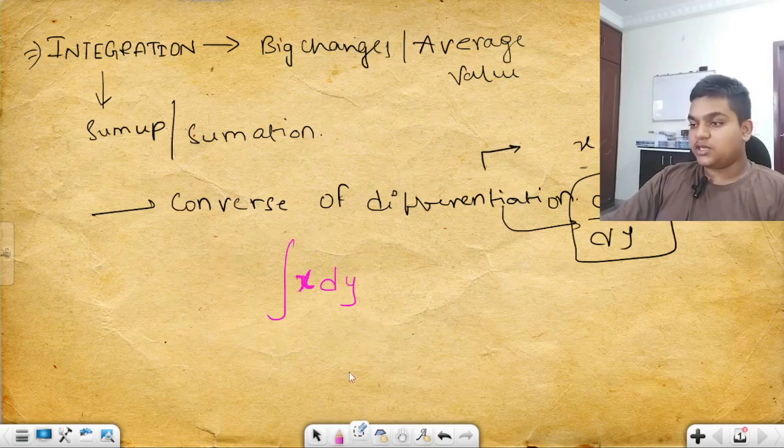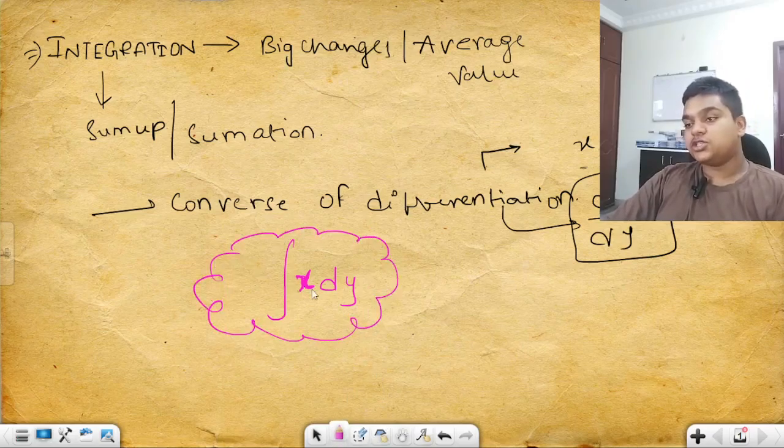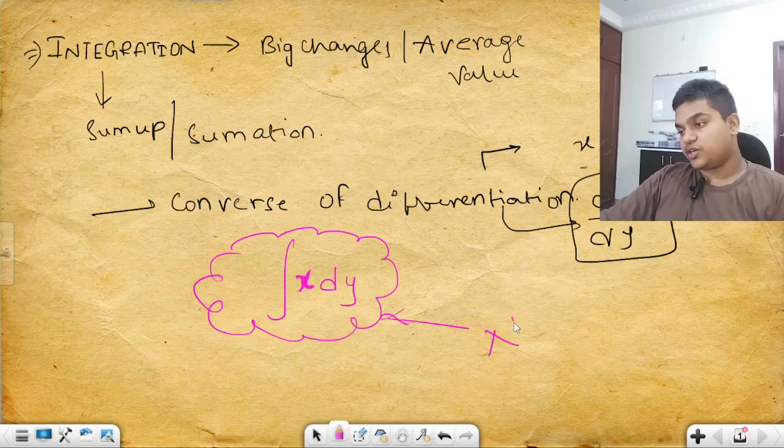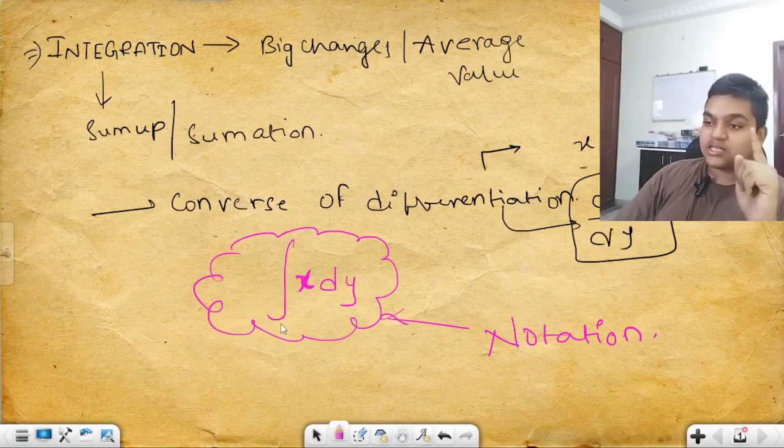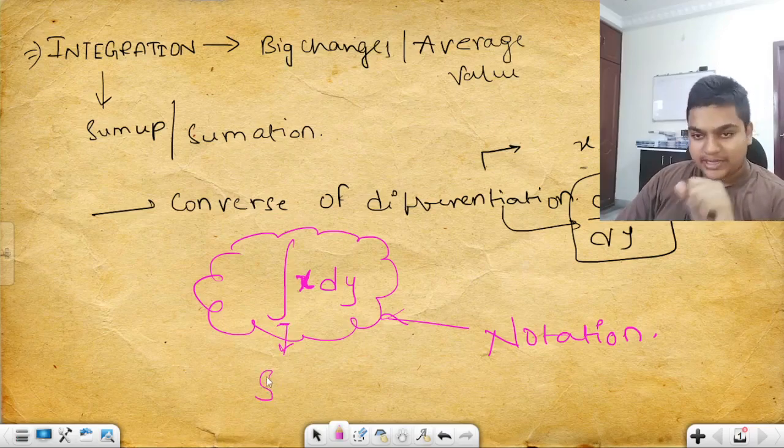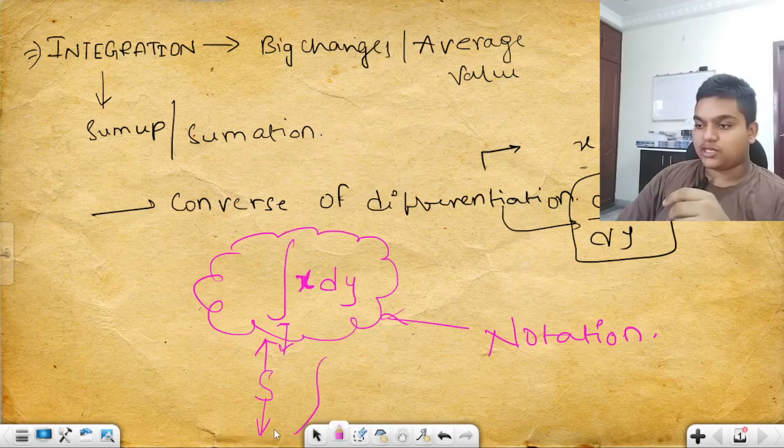Okay, guys, clear? Are we good to go? This is the representation of integration. Notation, you can say. It is a notation. See this, this is the s. You all know s, right? So just pull it up this way and this way, upward and downward, you get this. This means summation.